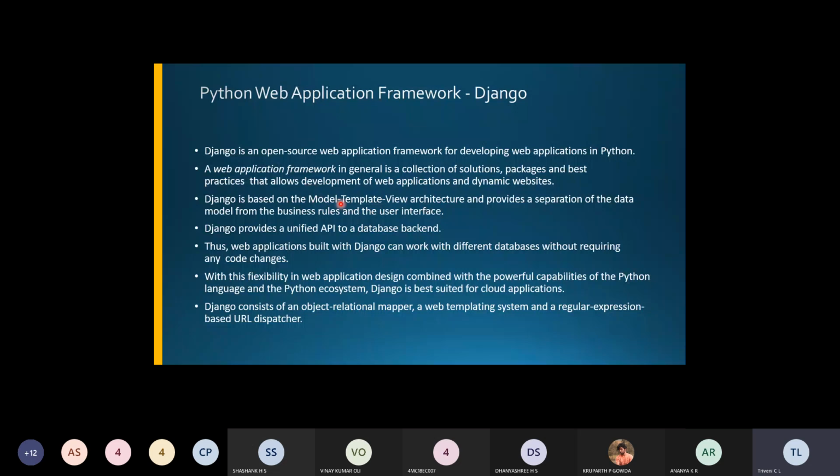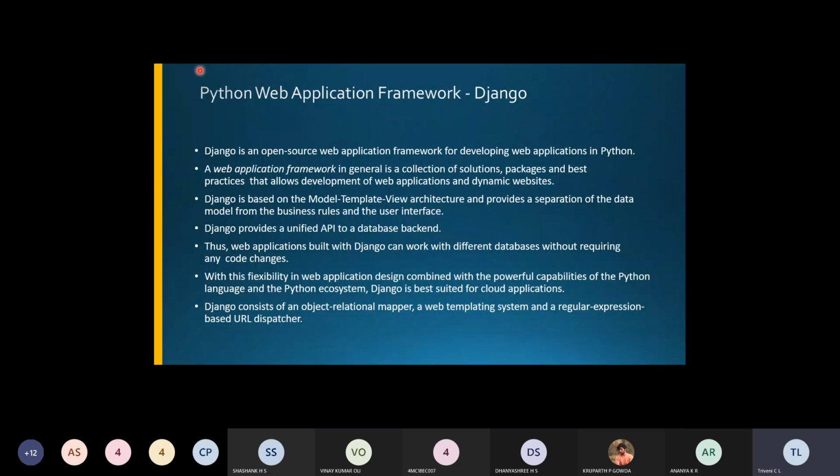What is this architecture? What do you mean by model? What do you mean by template? And what do you mean by view? This type of architecture we'll try to discuss after this slide. So Django is based on the model, template and view architecture, and it is a separation of the model from the business rules and the user interface. That separation is being provided here.